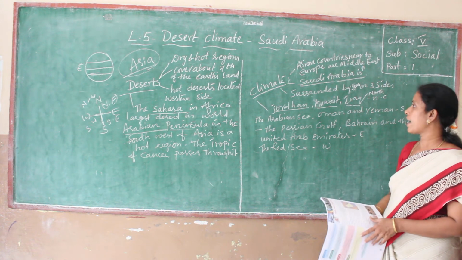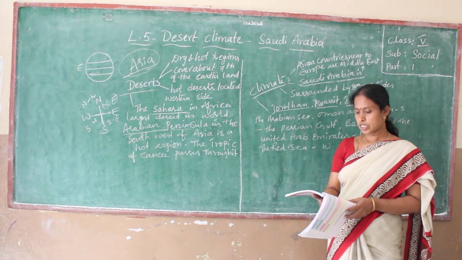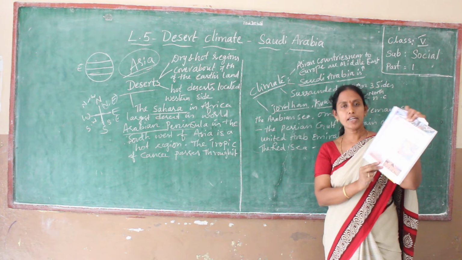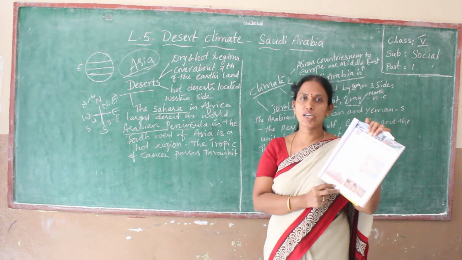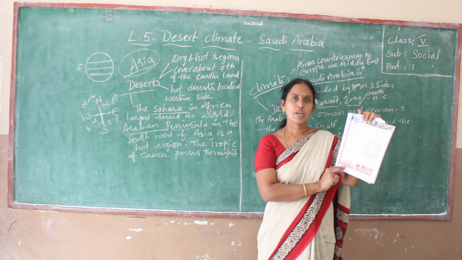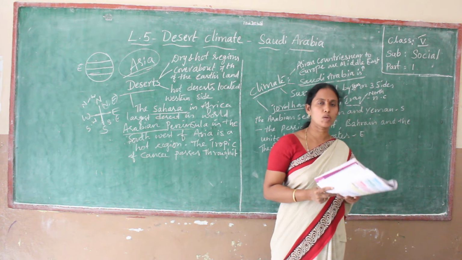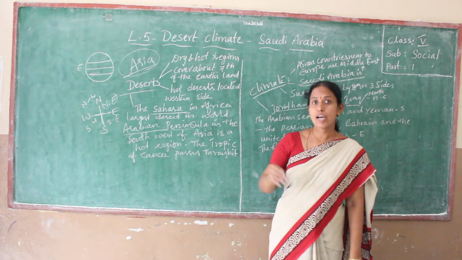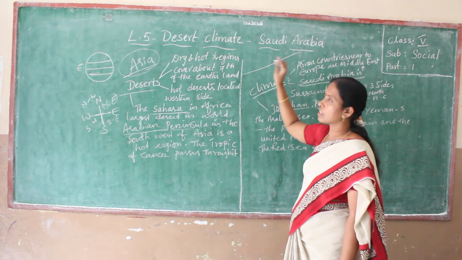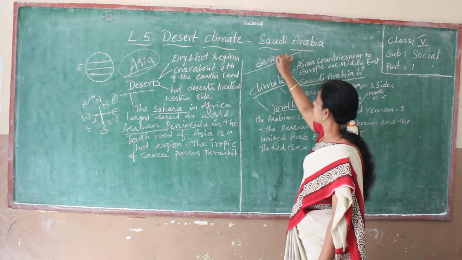Next come to the land surface of this area. Most of Saudi Arabia is a high rocky plateau. See here, high rocky plateaus. That means rocky. Saudi Arabia is with the rocky plateau. The vast desert occupies this region. So much of desert is there in this region. Where? Saudi Arabia. Vast desert.